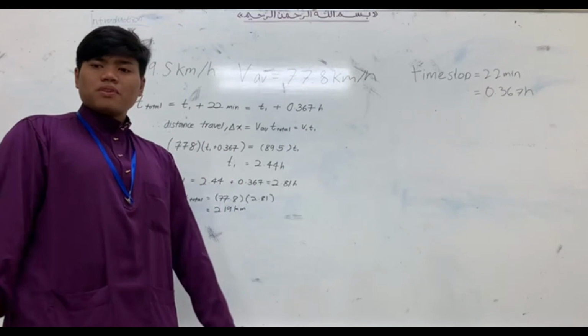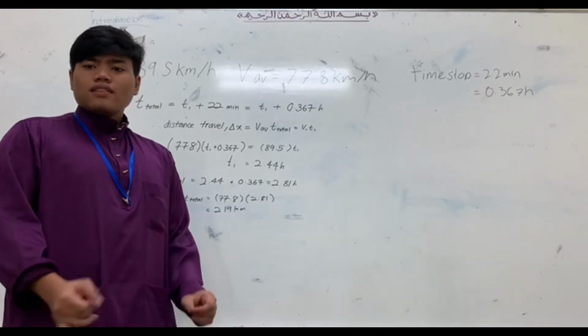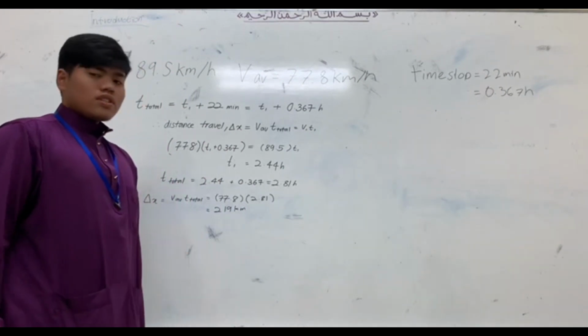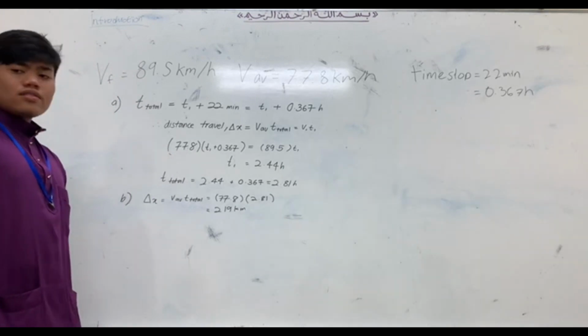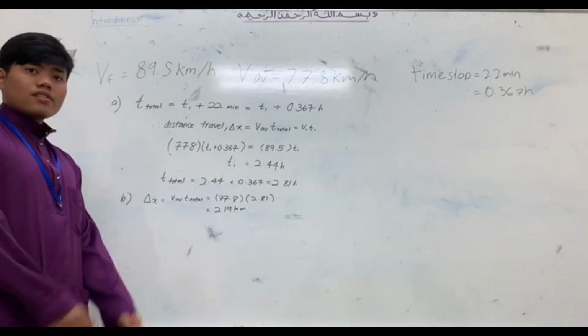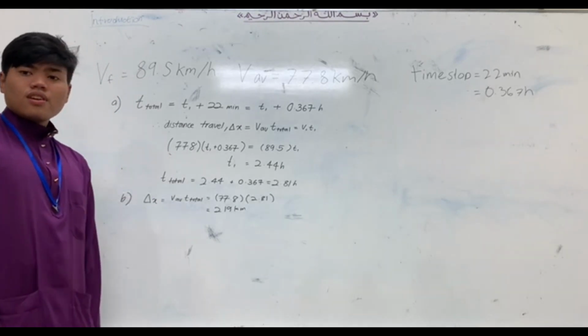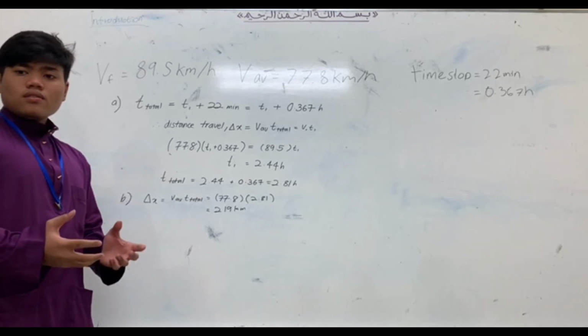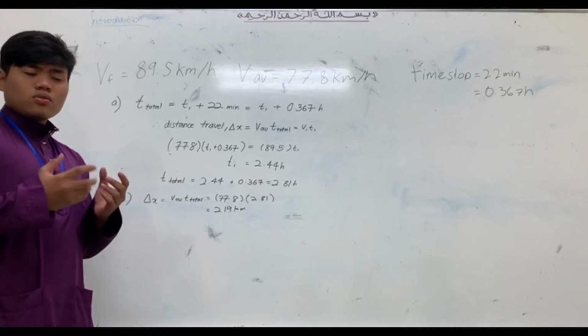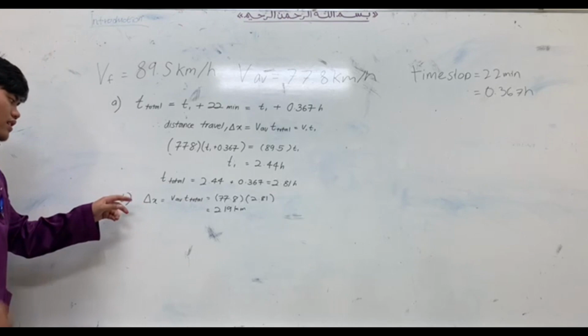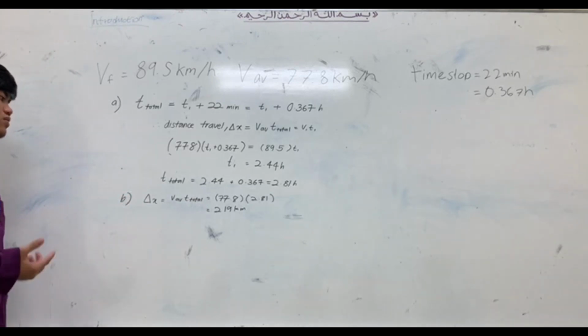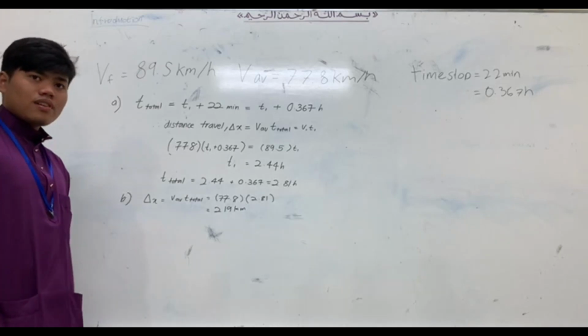Next, for question B, we have to find the change of x, which is the total distance traveled by the vehicle. To do this, we need to find the change of x, which equals the formula, the average velocity times the total time.